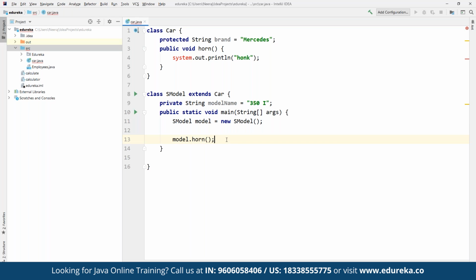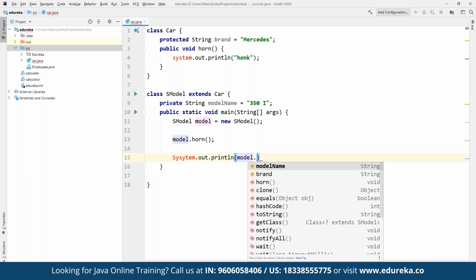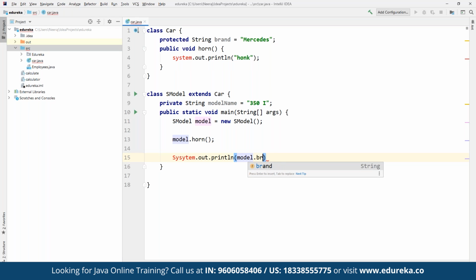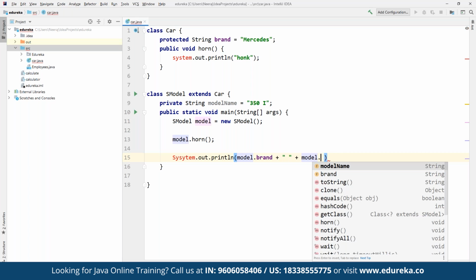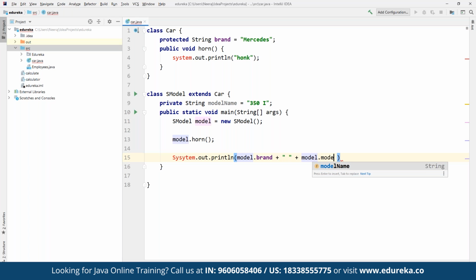And then we can define the display. Once we are done, we can simply use a statement as System.out.println, and then we define the model that we have used, model dot brand, which we have specified earlier. So here we define brand, and then we concatenate this with a simple space, and then we add the model name. Model name has also been defined, so model.modelName.